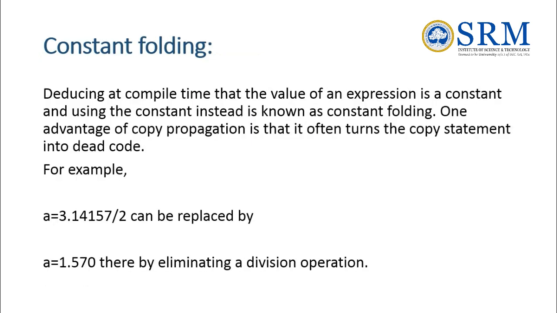The next one, constant folding. It deduces at compile time that the value of an expression is a constant and uses the constant instead, which is known as constant folding. One advantage of copy propagation is that it often turns the copy statement into dead code. For example, here a is equal to 3.14157 by 2 can be replaced as a is equal to 1.570, that is by eliminating a division operation.